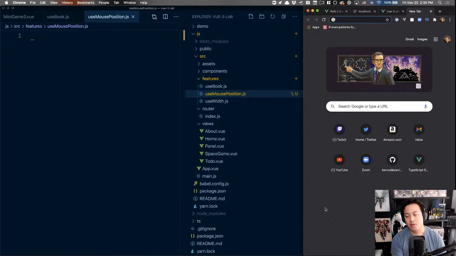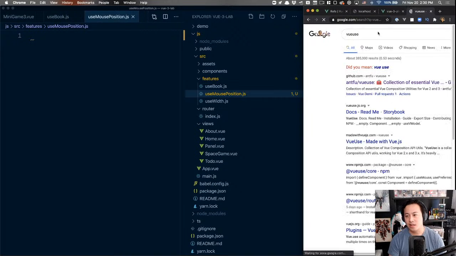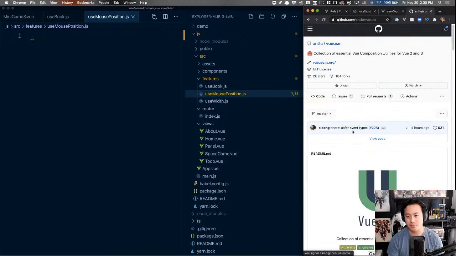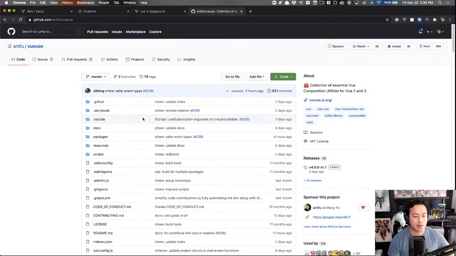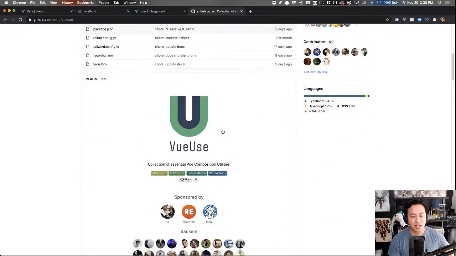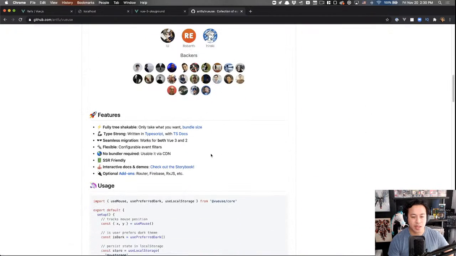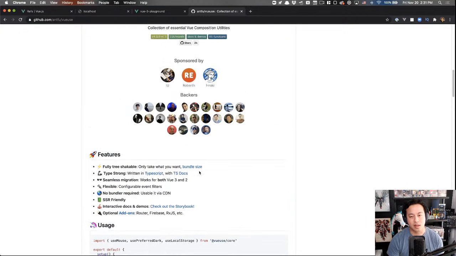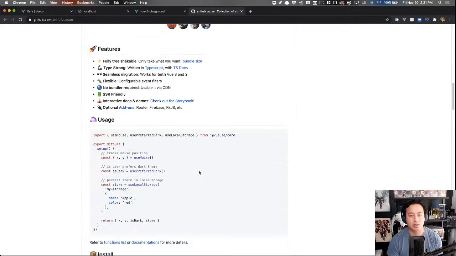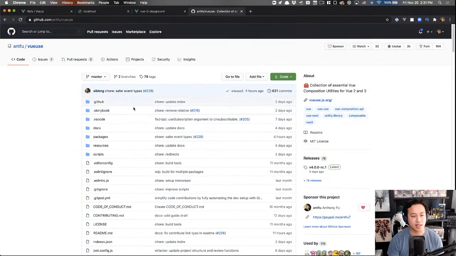So one of the things I'm going to do, just so we can cut down on the time and actually focus on building the game itself, is use this great utility library by Anthony Fu, who's on the team. It basically helps abstract a lot of common things you would want, such as useMouse, pulling out a lot of web APIs and making it simple to integrate inside of your Vue apps.